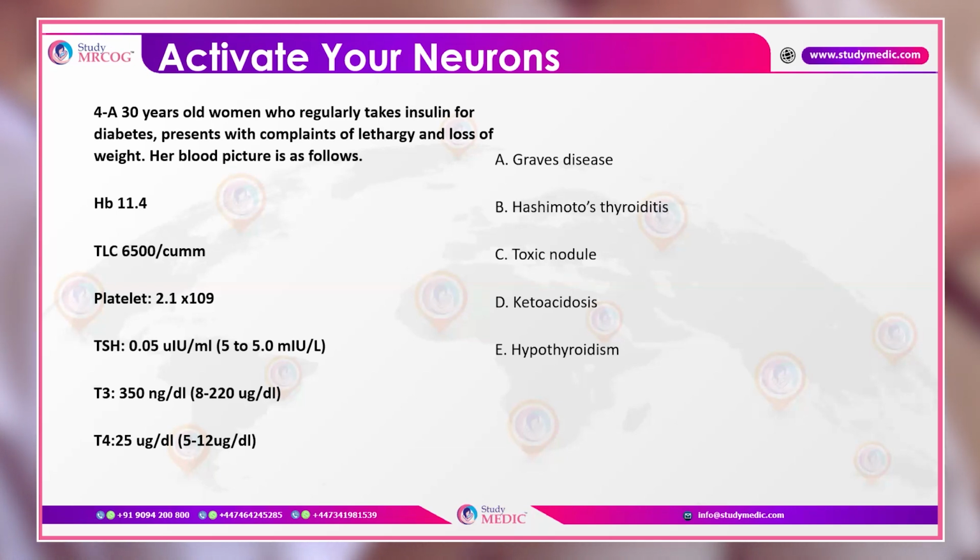One thing to keep in mind is that in hypothyroid disorders, TSH would be higher. In hyperthyroid disorders, TSH would be lower. So in this situation, if TSH is very, very low, this is hyperthyroidism.